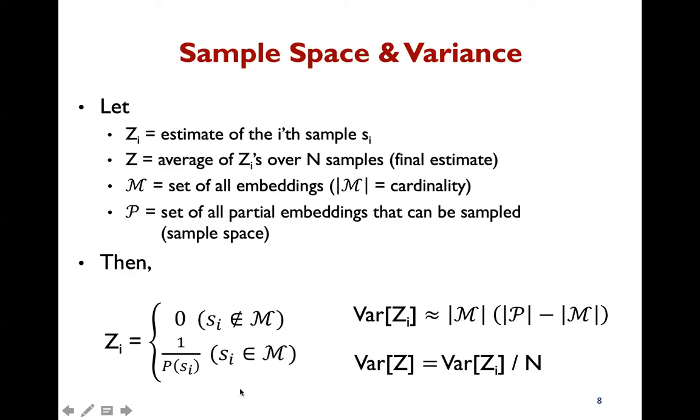Then the first equation says what I just explained in the previous slide. And the second one says that variance is roughly proportional to the size of the sample space. The third equation says that you can reduce the variance by increasing sample size, but it comes with a time cost. So it's important to reduce the sample space in the first place.